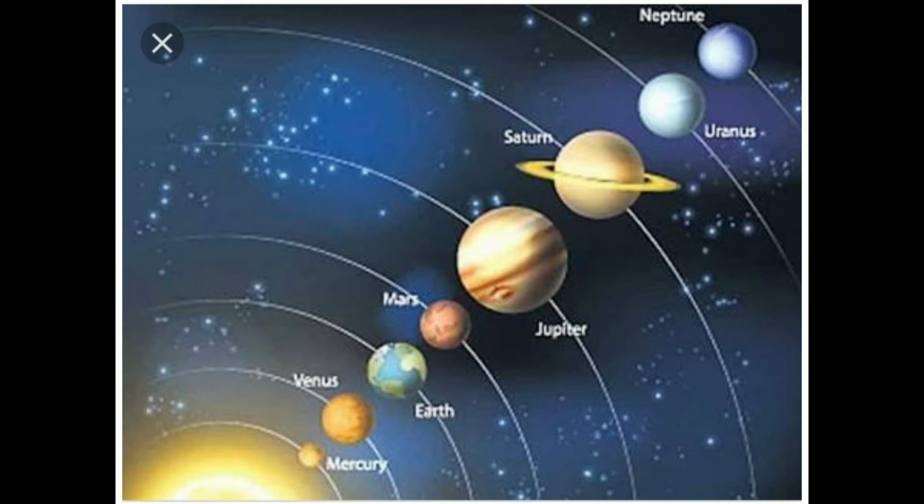All the planets are different from each other, though there are a few similarities among them as well. The planets are generally classified as inner planets and outer planets. See, what is the inner planet? Inner planets are also called terrestrial planets. These planets are smaller and closer to the sun than the rest of the planets in the solar system. These planets are also known as the rocky planets as they are largely made up of rocks.